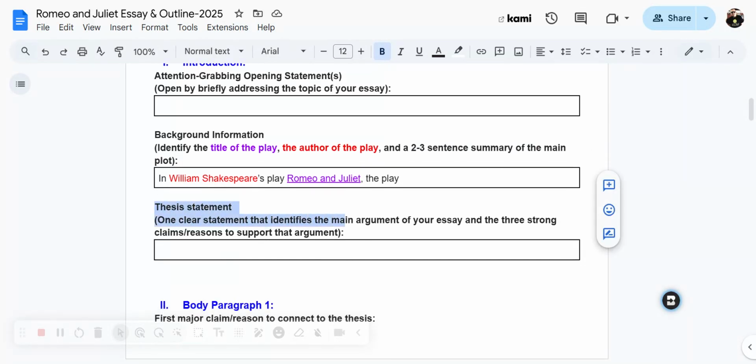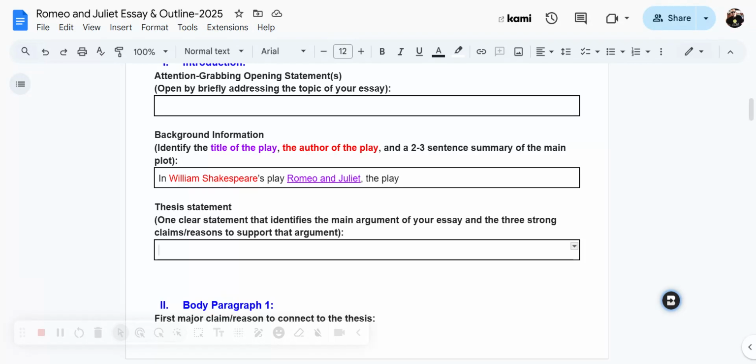And as you know, from the past, the thesis statement is the most important part of your essay, because the thesis statement is what ultimately your paper will be arguing and trying to prove. So I'm going to help give you guidance into writing this thesis statement, because you want to write the thesis statement before you write the attention-grabbing statement or the background information, because the thesis statement itself is the most important part. Then you can go back to doing the other parts. So you're kind of working in reverse a little bit. And again, this is very similar to what we did on our previous essays in this class.